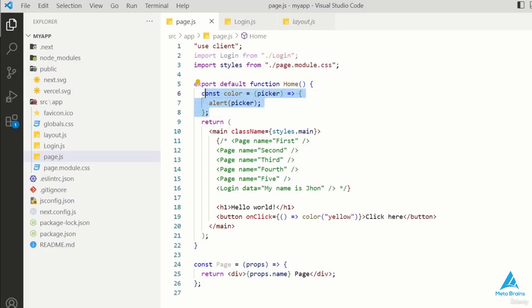This concludes our basic lecture in which we have seen how we can run a client component in Next.js. Okay, so that's pretty much it for now. Let's move on to the next lecture.